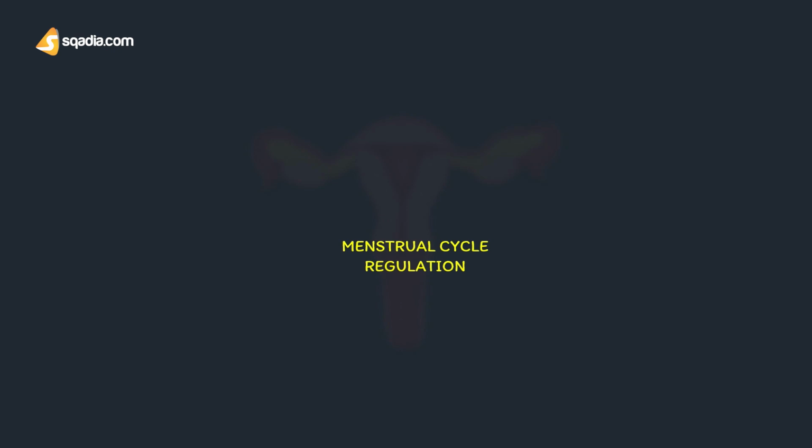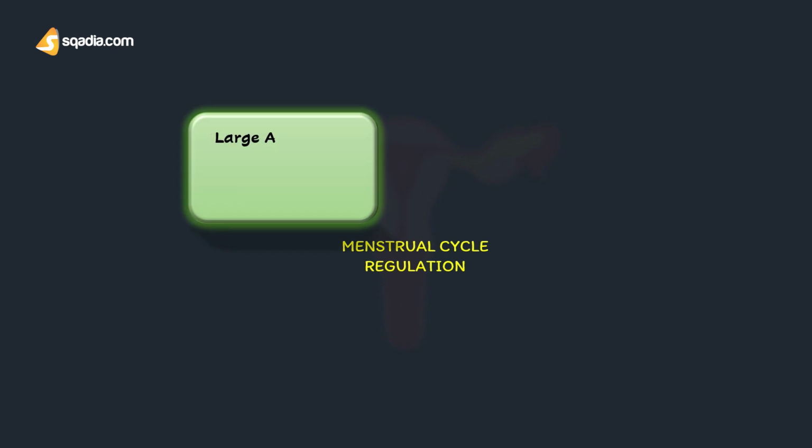And during the last 2 days of secretory phase, that is 2 days prior to the onset of menstruation, the secretion of large amount of progesterone and estrogen from corpus luteum inhibits the secretion of FSH and LH. This is going to occur in the anterior pituitary by negative feedback mechanism.